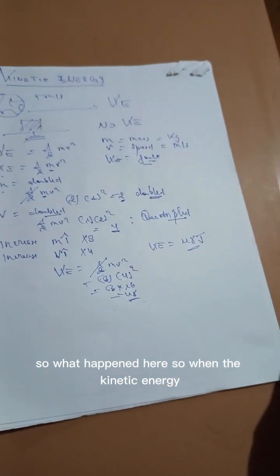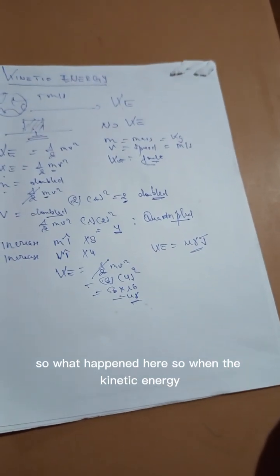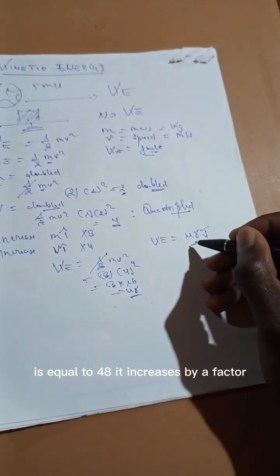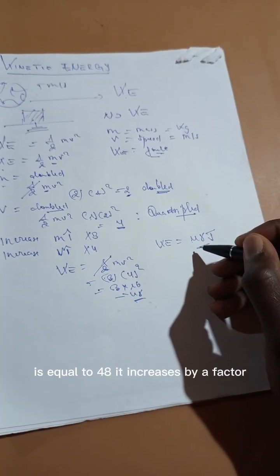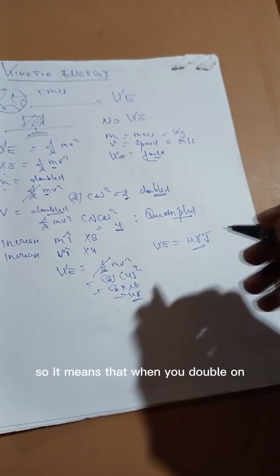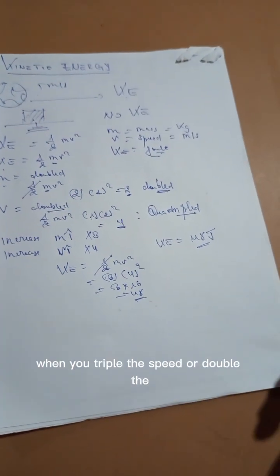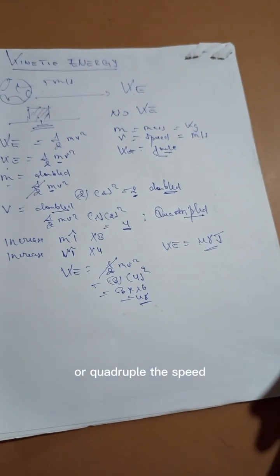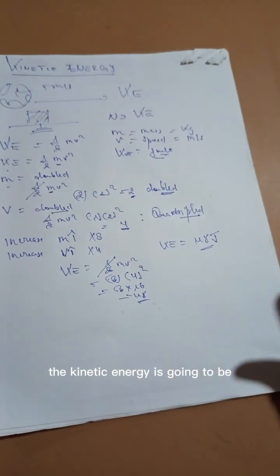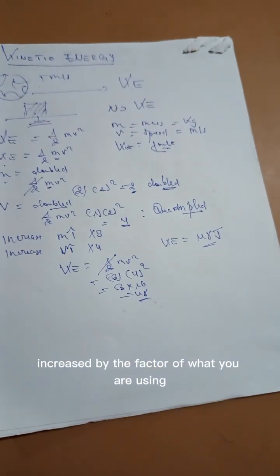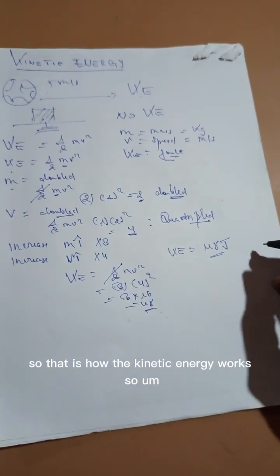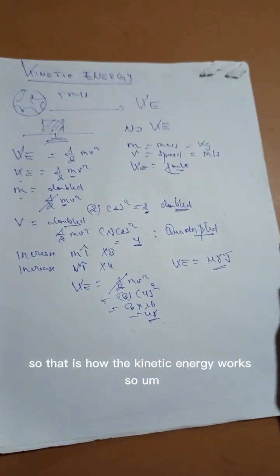So what happened here? The kinetic energy is equal to 48, so it increased by a factor. It means that when you triple the mass, or double or quadruple the speed, the kinetic energy is increased by the factor of what you are using. That is how the kinetic energy works.